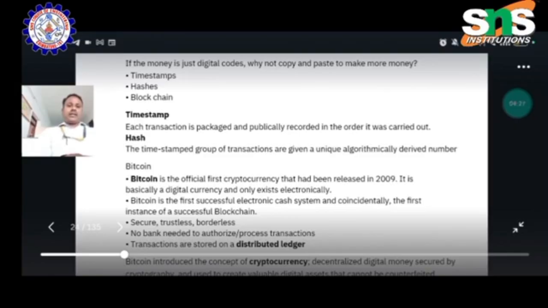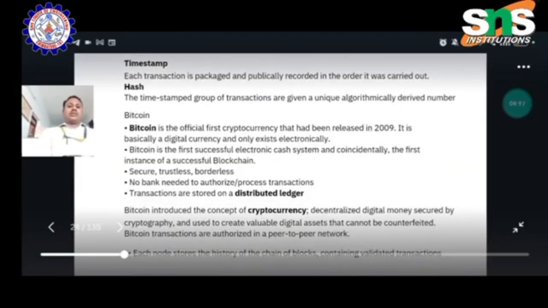No bank is needed to authorize and process the transaction. Transactions are stored on a digital ledger. When we do any fund transaction, we enter our ID and unique password to log into the merchant or bank account. Then we receive a one-time password, enter it and submit, and the fund is transferred to the third party's account. This is entirely stored and noted in your distributed ledger.